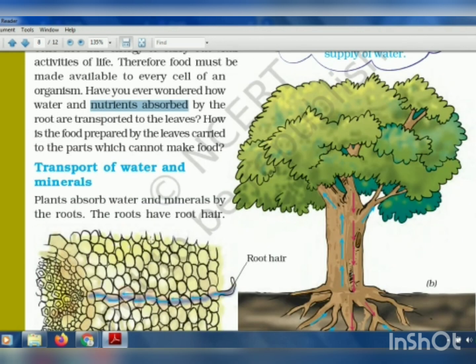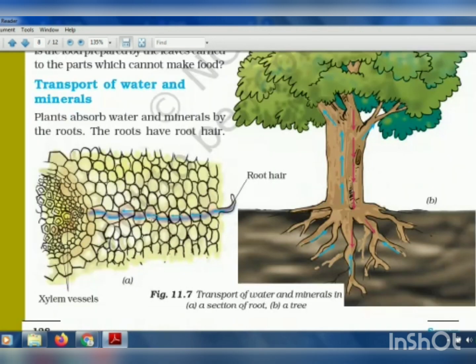Now, who does this work? Plants absorb water and minerals by the roots, and the roots have root hair. Yes, we know that there is a main root, and on it there are many small roots. Now, these small root hairs go deep into the soil.